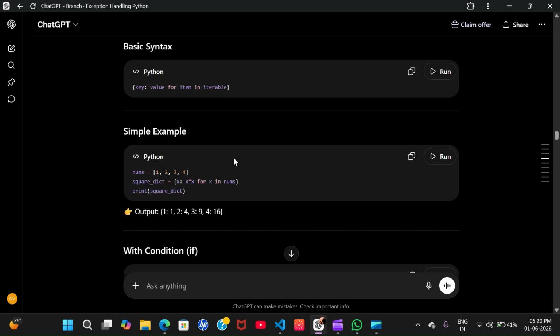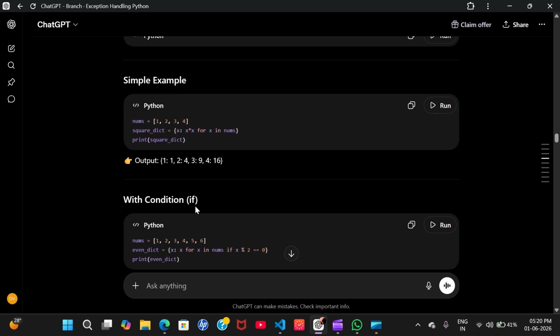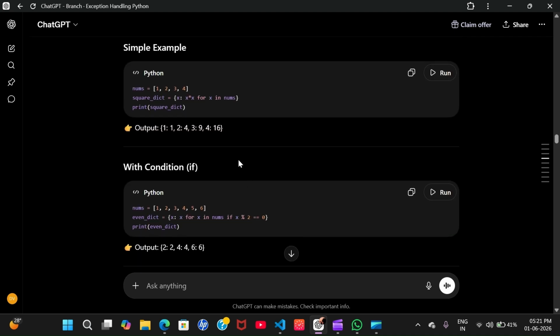Here is the list, and we are iterating over the list, x is the variable and that is the expression. Now what will we do? It will print along with each element of the list, that is this x, and the expression is the square. So 1 and its square, 2 and its square, 3 and its square, and 4 and its square will be printed in the form of a dictionary, in the form of pairs.